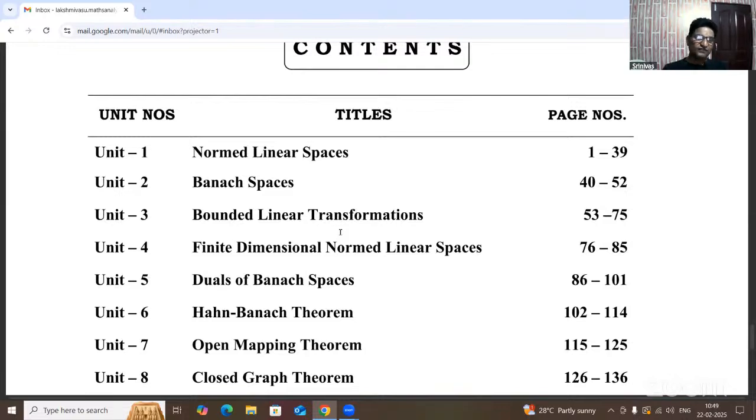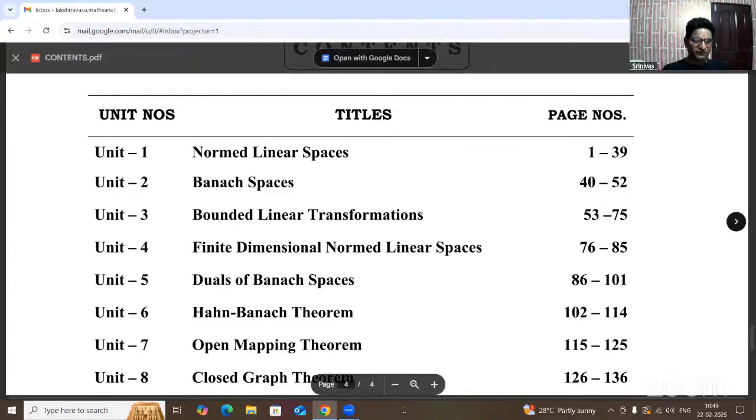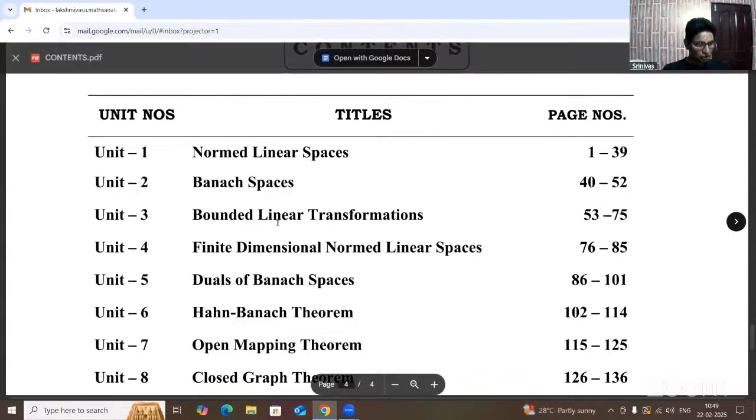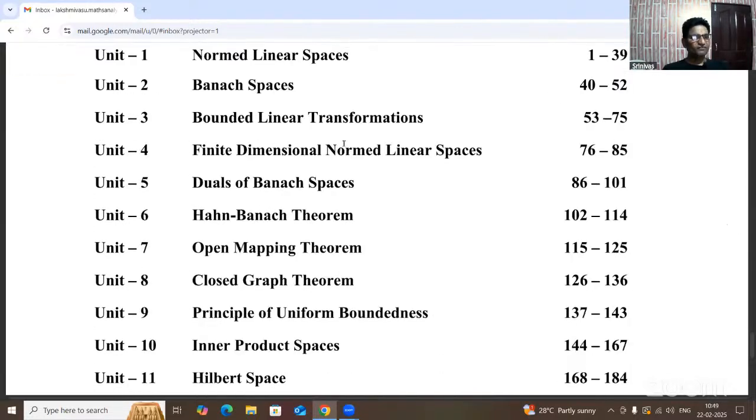When I of alpha equals alpha, that is called the identity transformation. So these definitions are represented in unit 3, the linear transformation. The bounded concept we have already learned in the real number system. So the fourth one is finite dimensional.